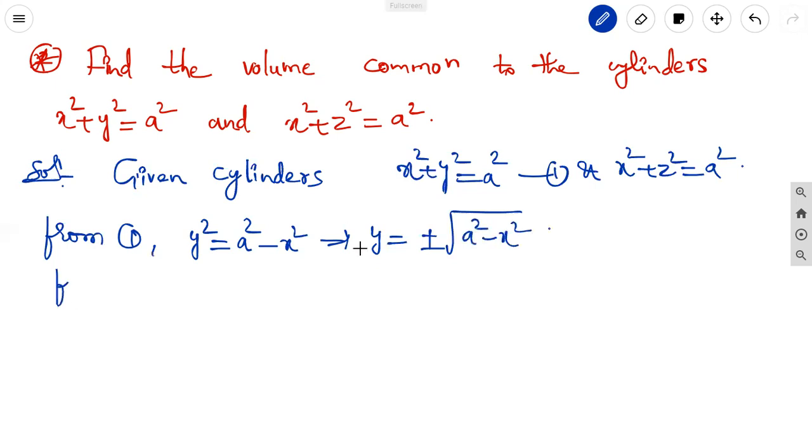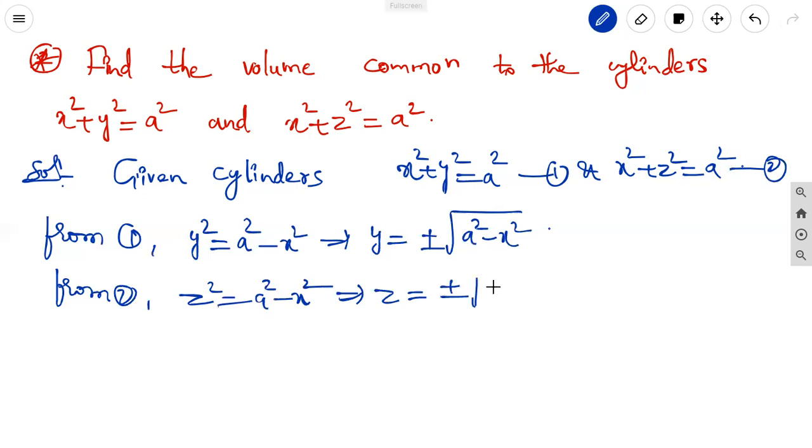In the same way, from equation 2, z square is equal to a square minus x square. So z is equal to plus or minus under root of a square minus x square. If we take the y limits expressed in x, means put y equal to 0 in 1, then x square equal to a square.